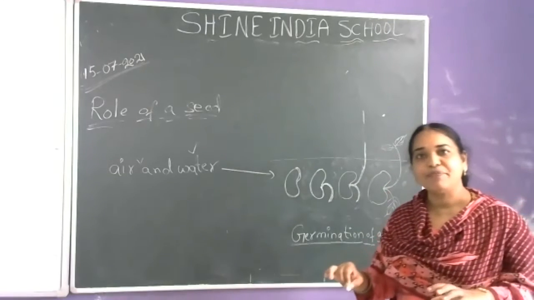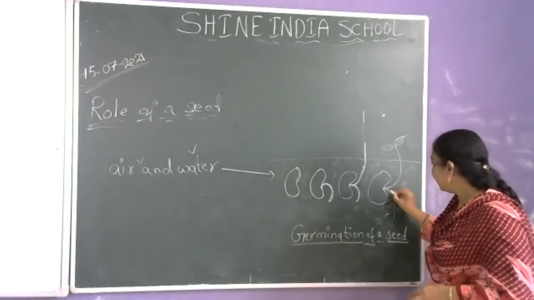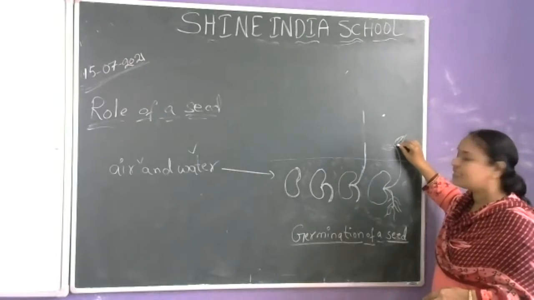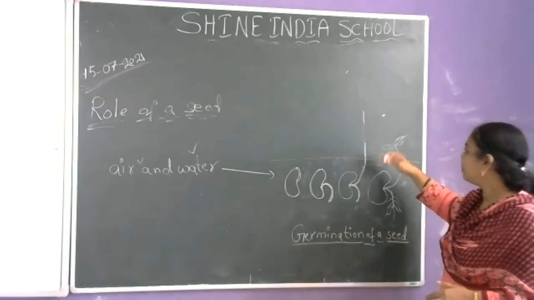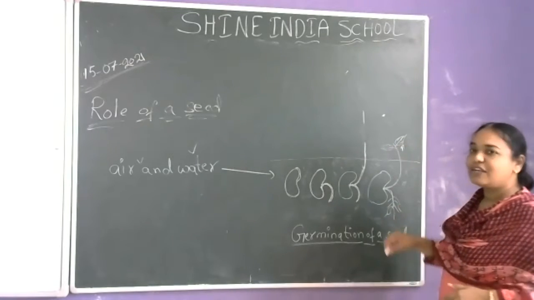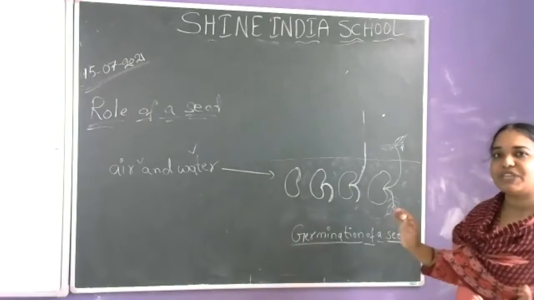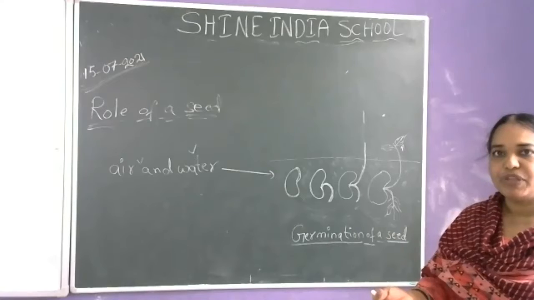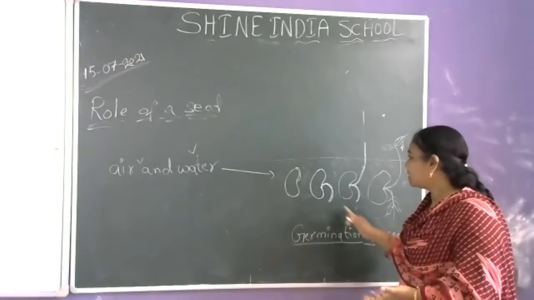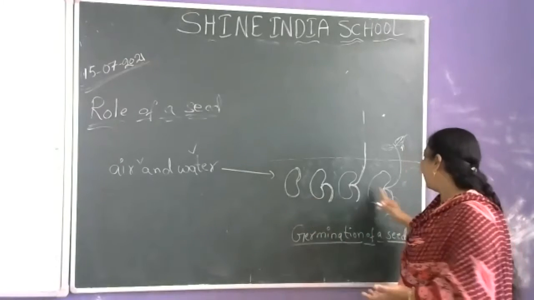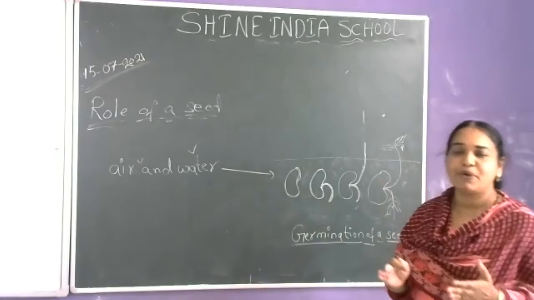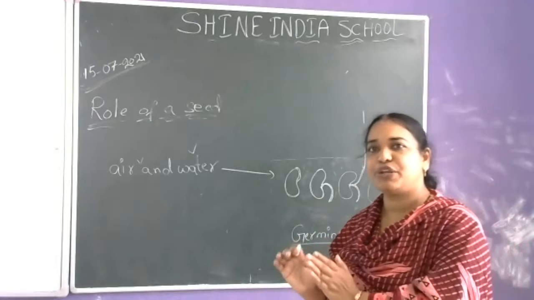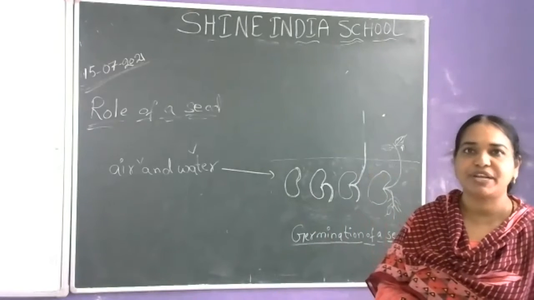At that time, the roots absorb water from the soil, the leaves absorb sun rays from the sun, and the plant takes air from the atmosphere. So the leaves start preparing food, and the plant grows to be a big tree. All this process, from sowing the seed to its growing into a plant, the process by which a seed gives rise to a new plant, is called germination.